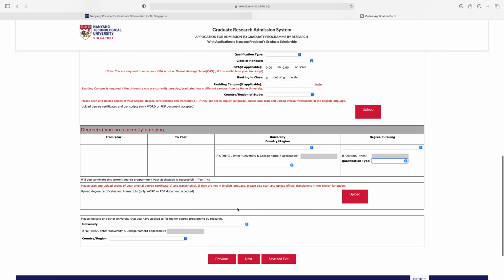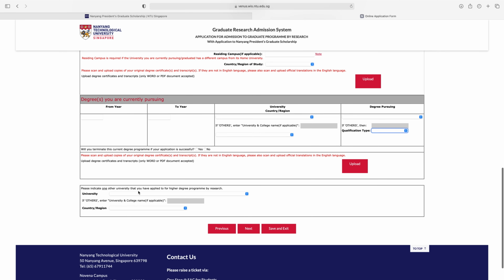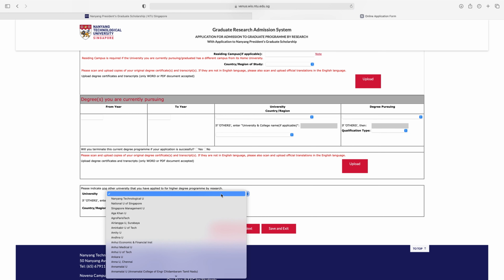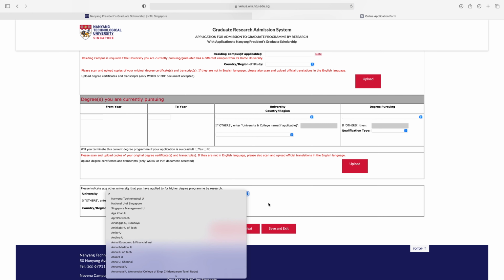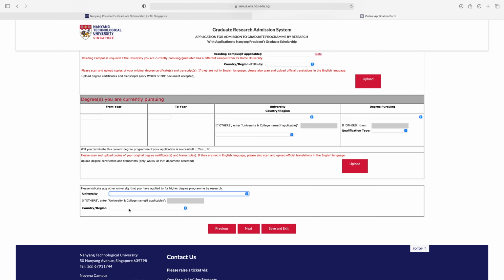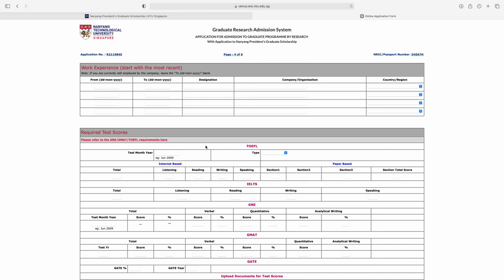Please indicate one other university that you have applied to for a higher degree program by research. So if you already applied to another university for a higher degree research program, then from here select the university name, and if you did not find the university name from here, then just write it here, and from here select the country, region where you already applied for the higher degree program. And after giving the educational information, just click here, next.